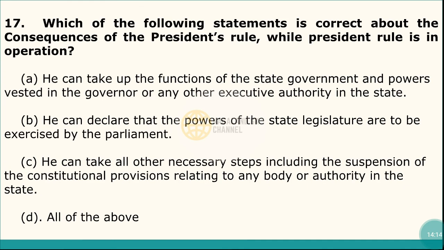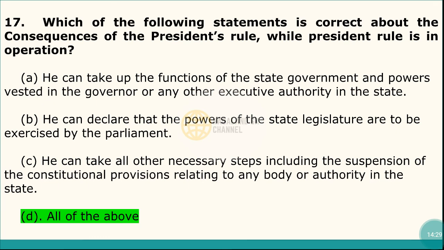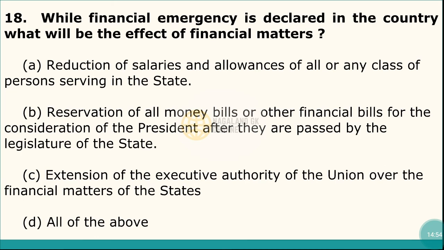Question number 17 is, which of the following statements is correct about the consequences of the President rule while President rule is in operation? And here the correct answer is option number D, that is all of the above. That means he can take up the function of the state government and powers vested in the governor or any other executive authority in the state. And he can declare that the powers of the state legislature are to be exercised by the parliament. And he can take all other necessary steps, including the suspension of the constitutional provision relating to any body or authority in the state.